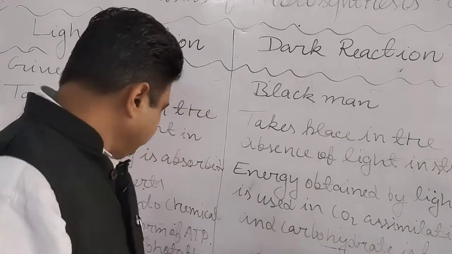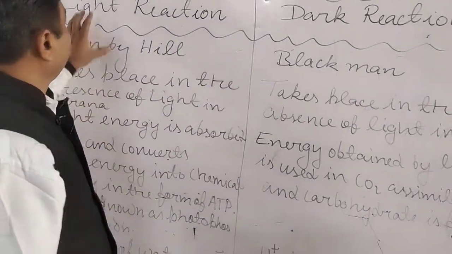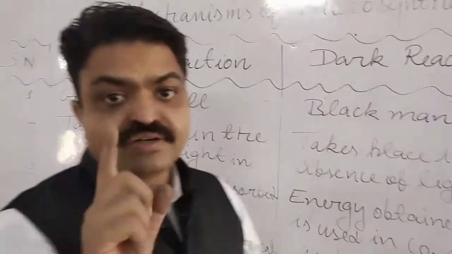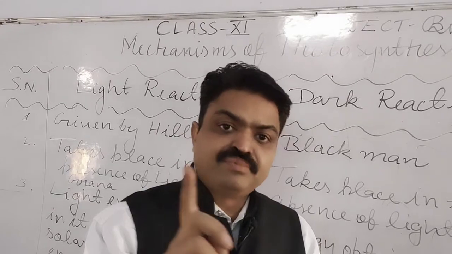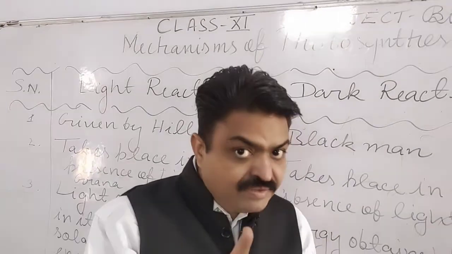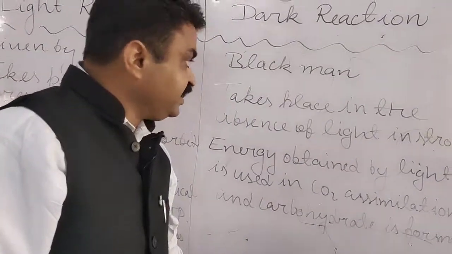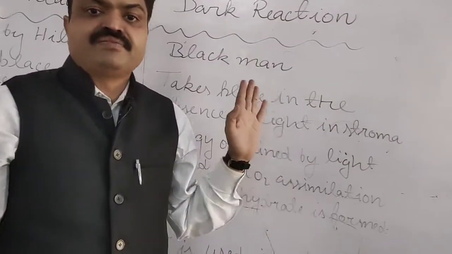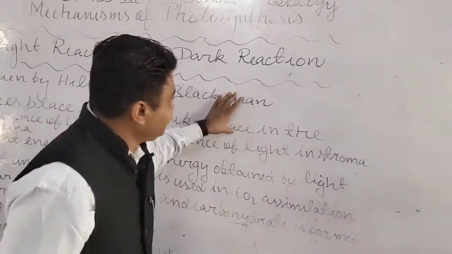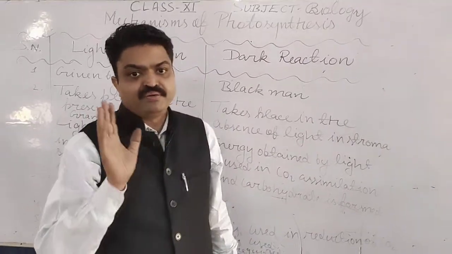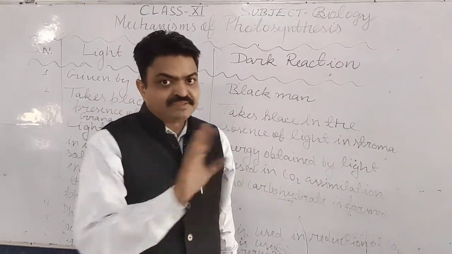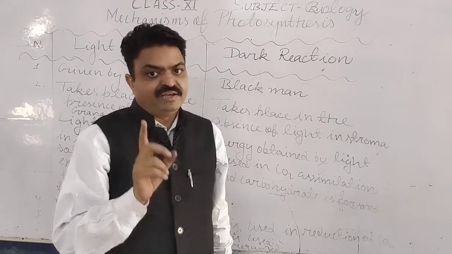With this, students, in the light reaction two systems work: pigment system 1 and pigment system 2. But in the dark reaction no pigment system is required, because this reaction takes place in the dark. That's why there is no trapping of sunlight, so a pigment system is not required in it.